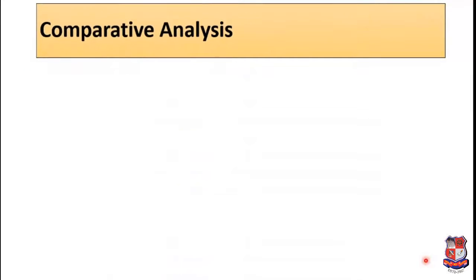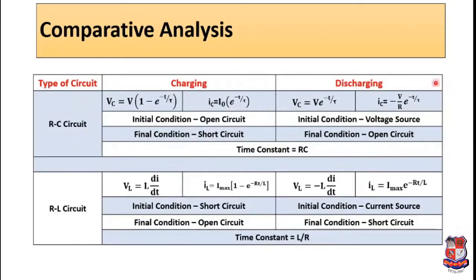So if you see the comparative analysis, this is the complete figure where you can find all the formulas for RC circuit charging and discharging, and for RL circuit charging and discharging. I have taken 3 cases for each. First is for charging case, what are the equations for RC circuit, and similarly what are the equations for discharging of RC circuit.